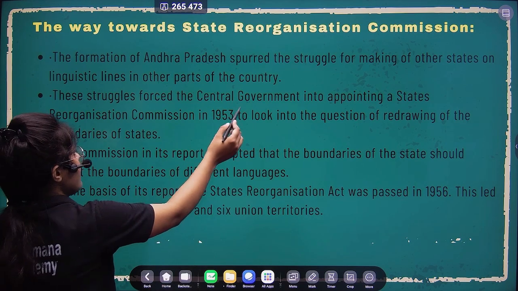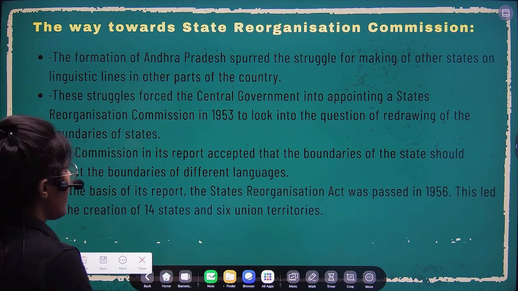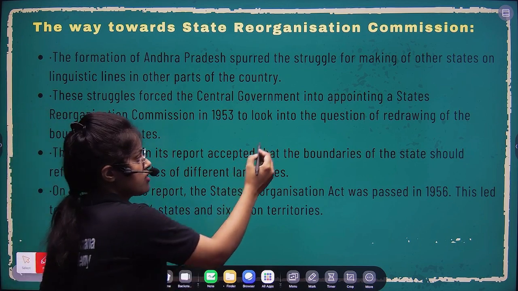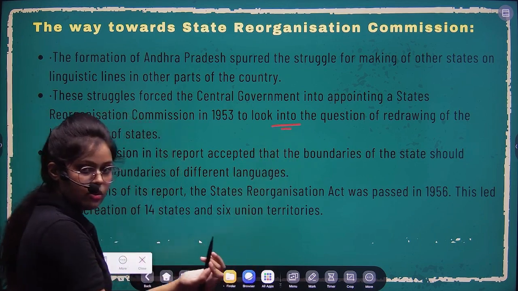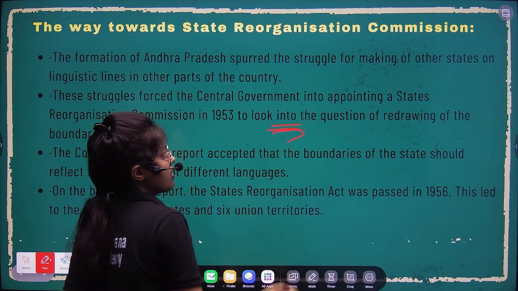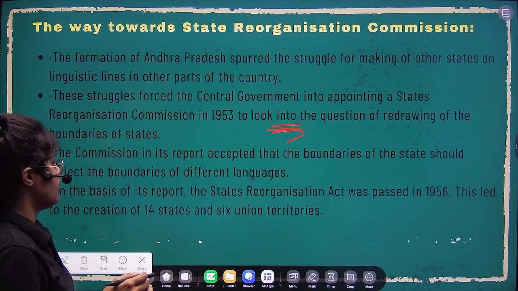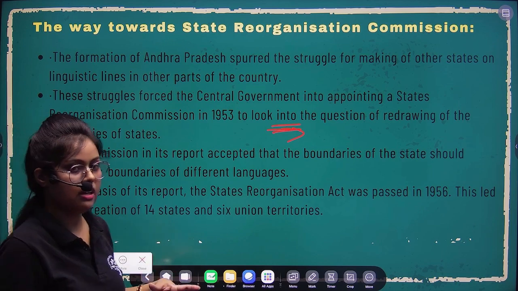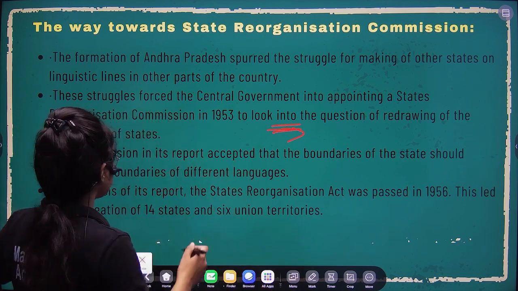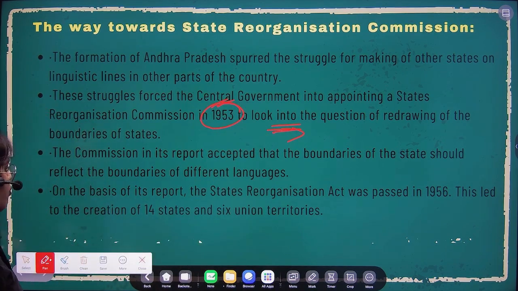So basically in 1953, okay, it was formed after 1952 when Andhra got separated, so you should understand this chronology. First Andhra got separated from Madras, and then we formed the State Reorganization Commission, right. And it was to check which state should be divided or whatever. So basically to scrutinize that, okay. So in 1953 that organization was formed, right.